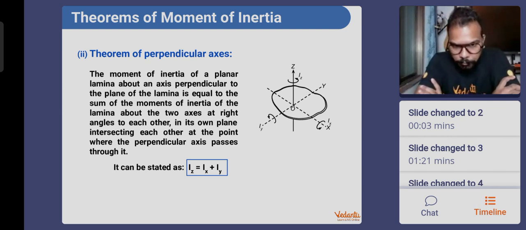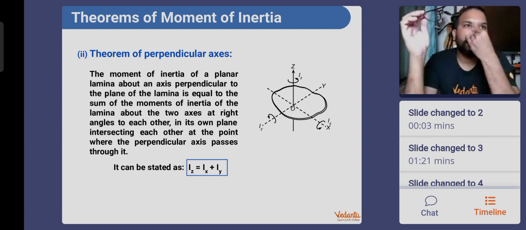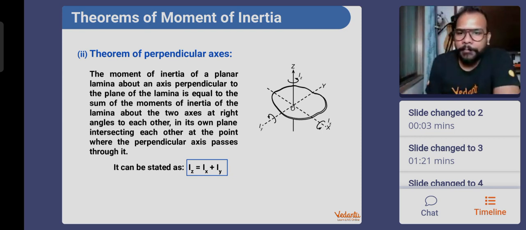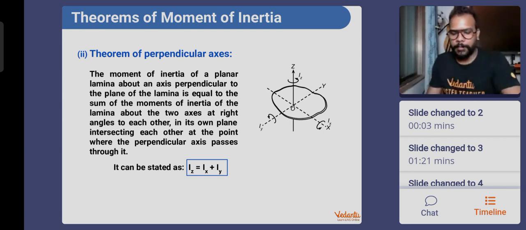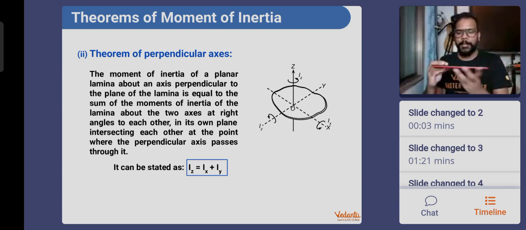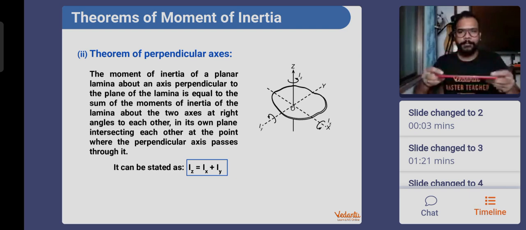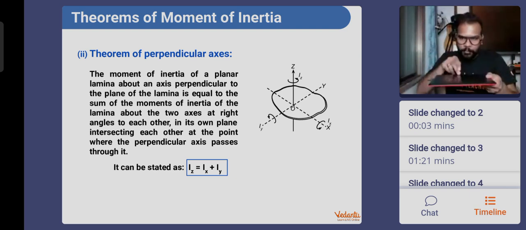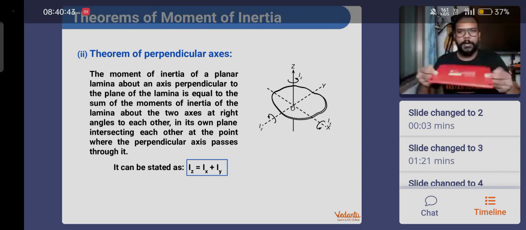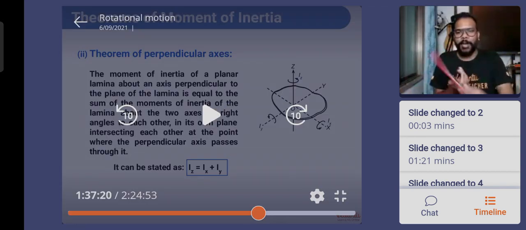The point is, in this one, you will talk about a body which will have, say, 3 axes of rotation as you see in the diagram, X, Y, and Z. Out of these, X and Y are passing through the plane of the body. If the axis of rotation is passing through the body like this, imaginary obviously, the body rotates like this about the X axis. If the axis of rotation passes through Y, again passing through the body, then the body rotates like this. So this is how about X and this is how about Y.